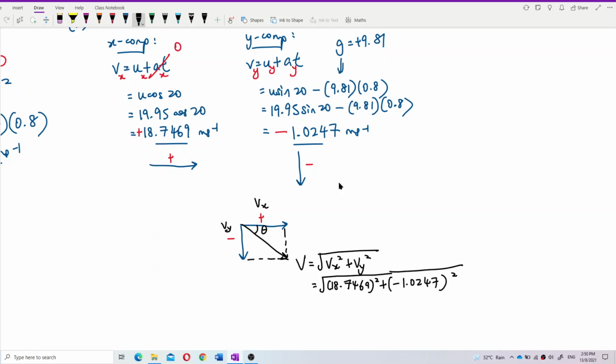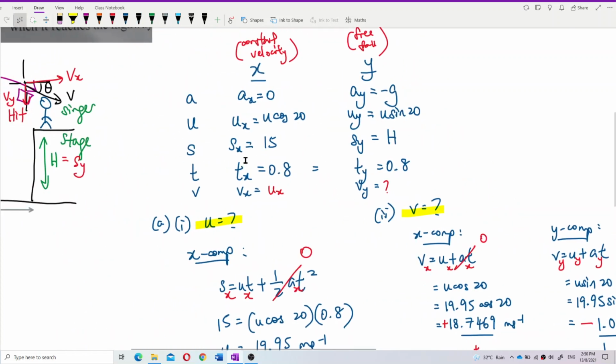The answer is 18.77 meter per second. That's the magnitude of the final velocity.